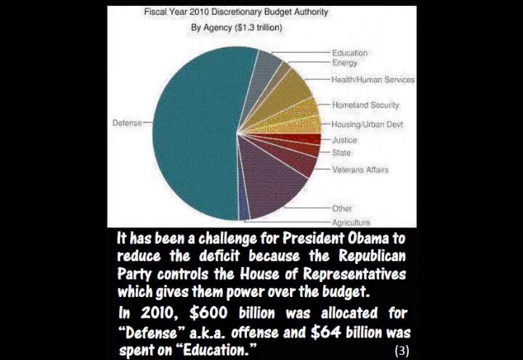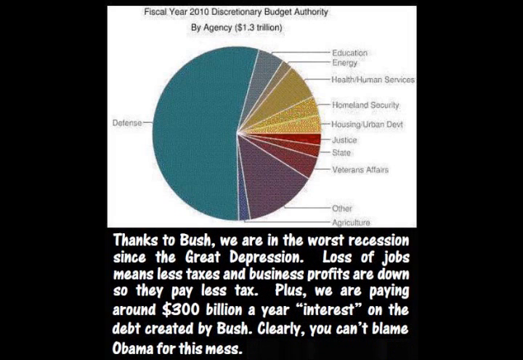It has been a challenge for President Obama to reduce the deficit because the Republican Party controls the House of Representatives, which gives them power over the budget. In 2010, $600 billion was allocated for defense and $64 billion was spent on education. Thanks to Bush, we are in the worst recession since the Great Depression. Loss of jobs means less taxes and business profits are down, so they pay less tax. Plus, we're paying about $300 billion a year interest on the debt created by Bush. Clearly, you can't blame Obama for this mess.